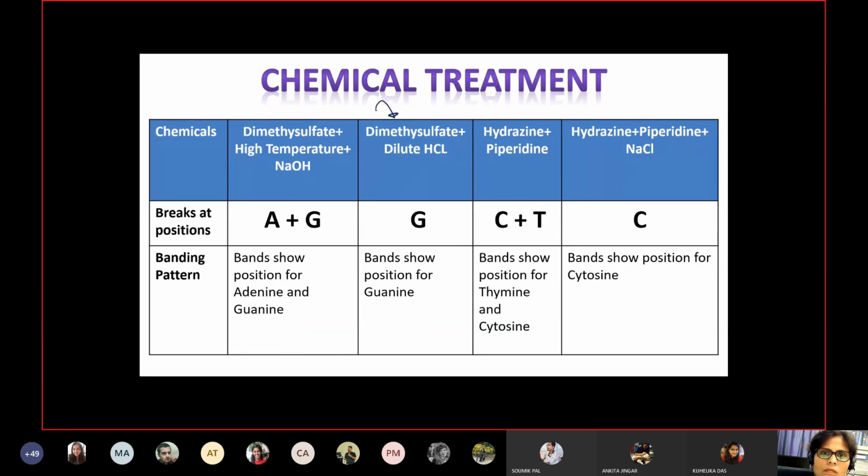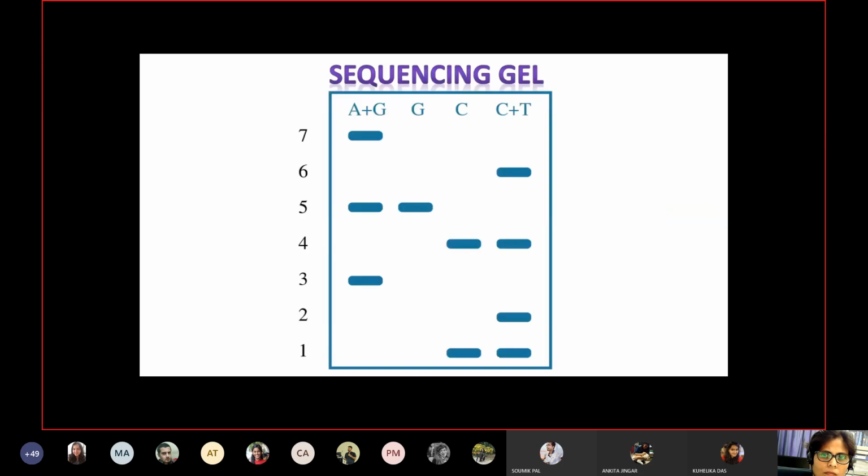Similarly, a chemical treatment with dimethyl sulfate and dilute HCl will create breaks at the positions of guanine. So wherever on the single-stranded DNA guanine is present, in this chemical treatment, breaks will happen at that position. Chemical treatment with hydrazine and piperidine will result in breaking at cytosine and thymine positions. And if you treat the single-stranded DNA with hydrazine, piperidine and NaCl, breaks will be created at cytosine positions. Wherever cytosine is present, at that position the breaks will happen.